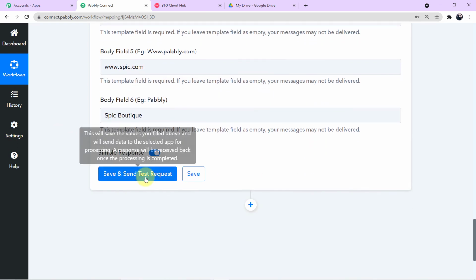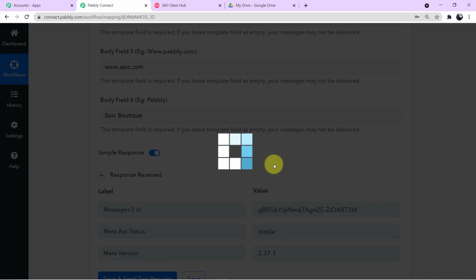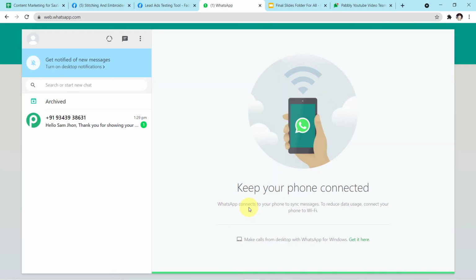And now come down, we will click on save and send test request and we will see if the responses are positive or not. Yes guys, the responses are completely positive as there is no error it is showing to us. Now let me take you to my WhatsApp web account and let me show it to you if we have received any message on behalf of our customer or not.